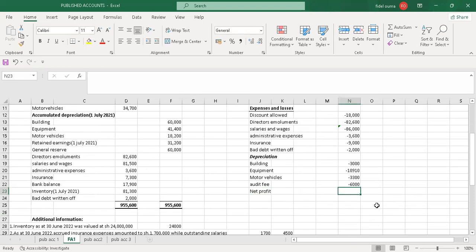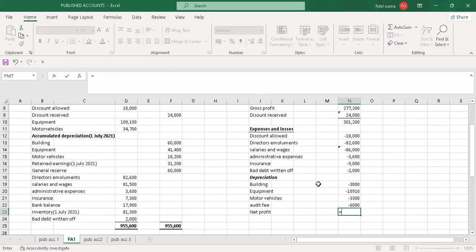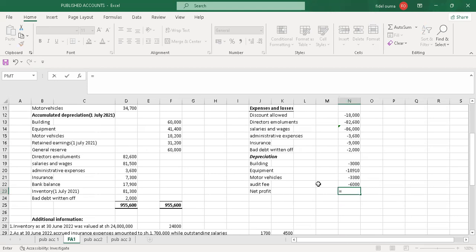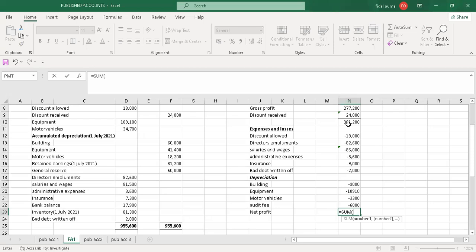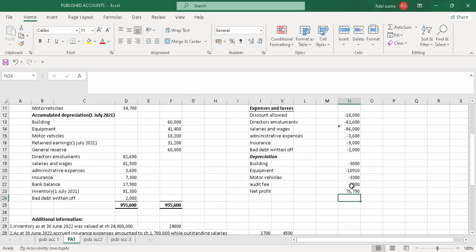So my net profit will be equals to, I'll sum from total income. So I'll sum all the way from here up to there. So I'll have 76,790 as the net profit. Let me just bold it.